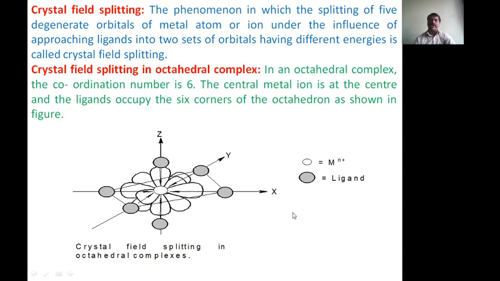Therefore, while the ligands approach, the ligand electrons and the eg orbital electrons come along only one path and repulsion takes place.